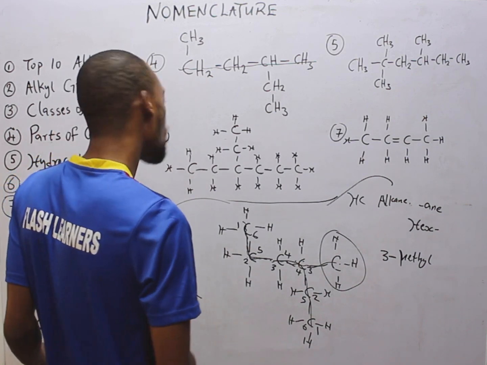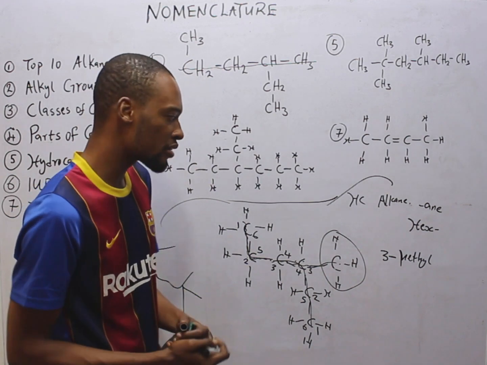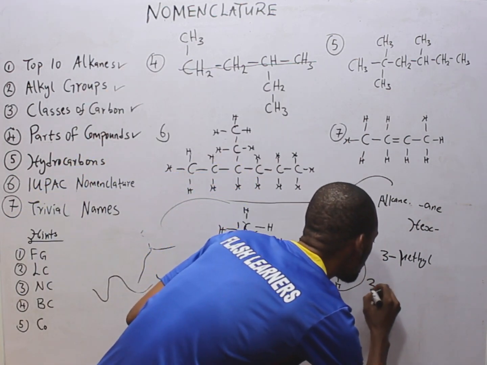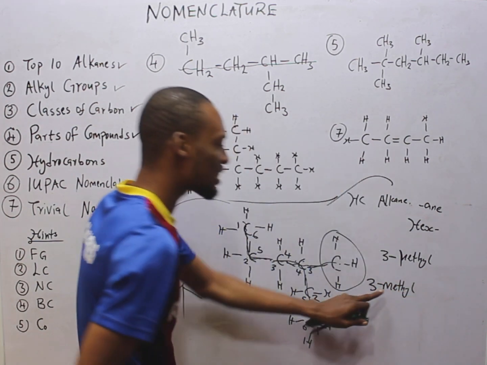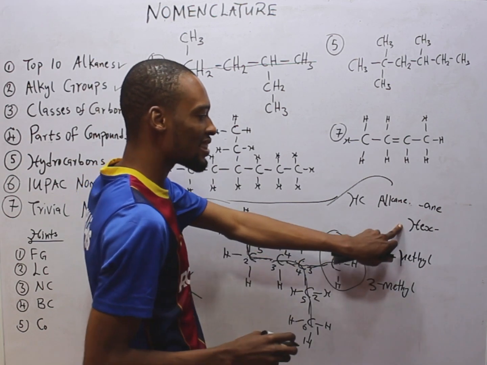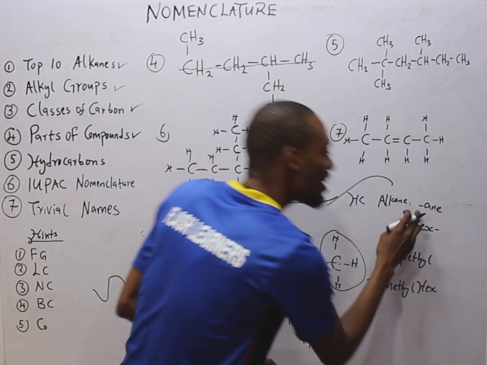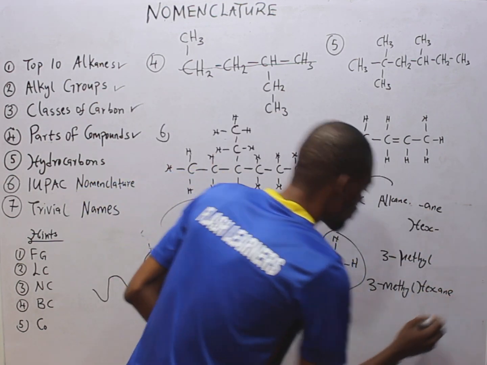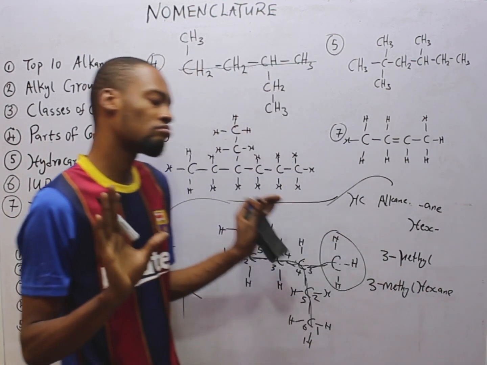The next step is to combine. So let's combine the 3 things we've observed. So we have 3-methyl, to show that the methyl is on carbon 3, hex prefix, ANE suffix, which is the functional group. So this is simply 3-methylhexane.